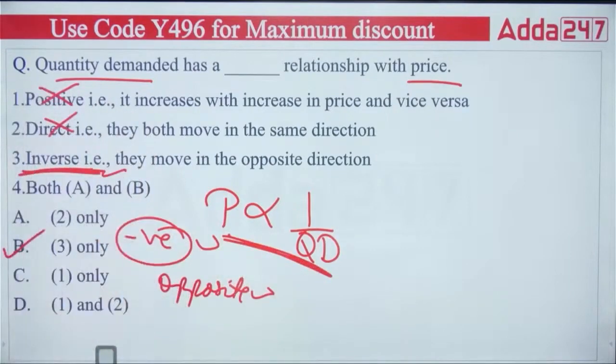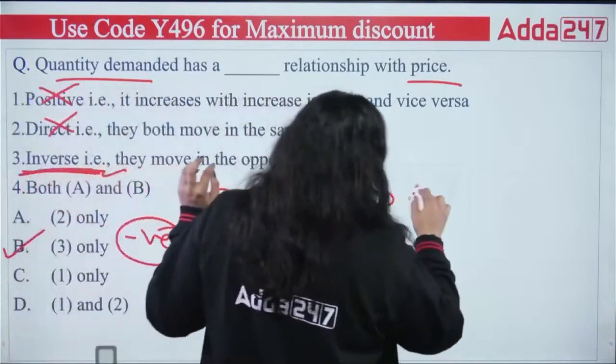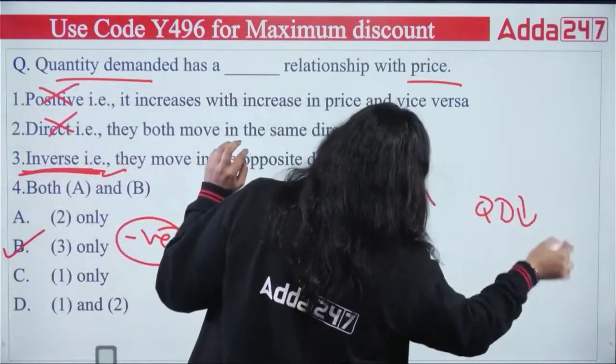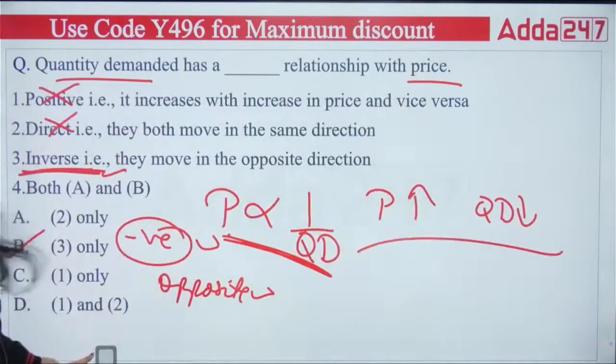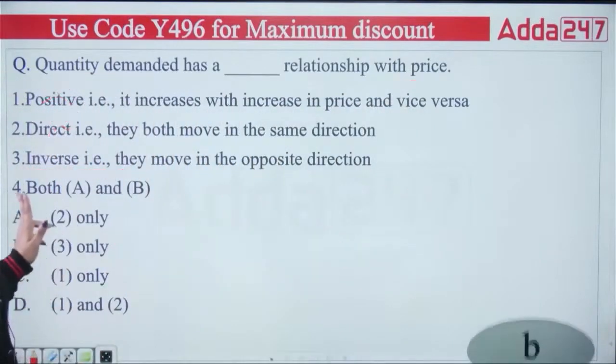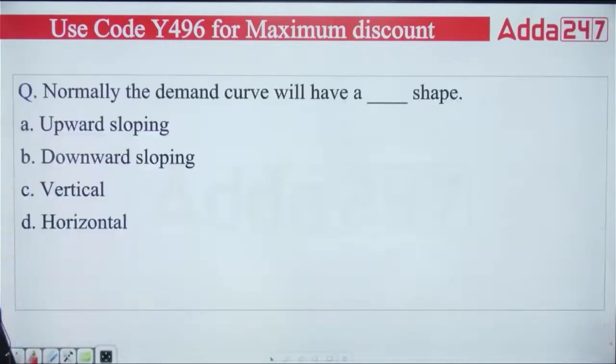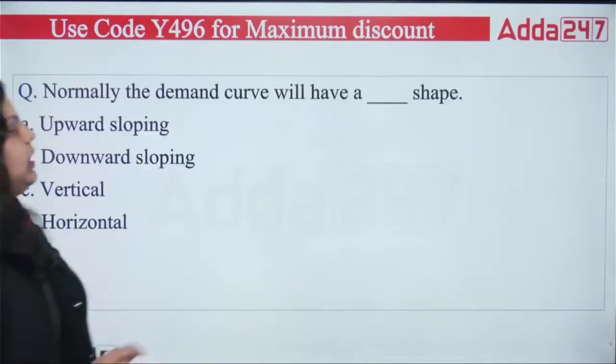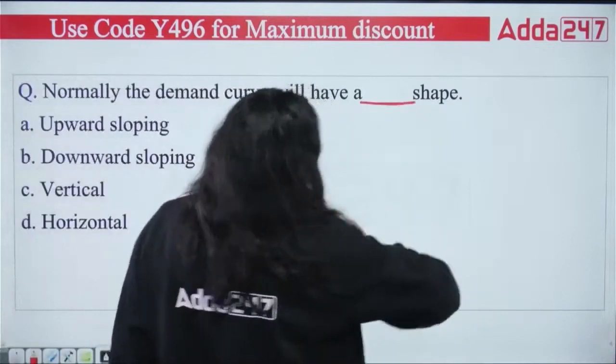Okay, they move in what? They move in opposite direction. When the prices are rising, your quantity demanded will decrease. They move in opposite direction. Okay, so the right answer is B. Clear? Next question we have, normally the demand curve will have a dash shape.